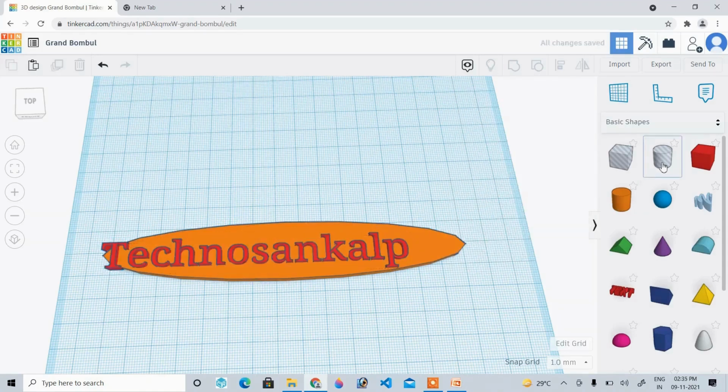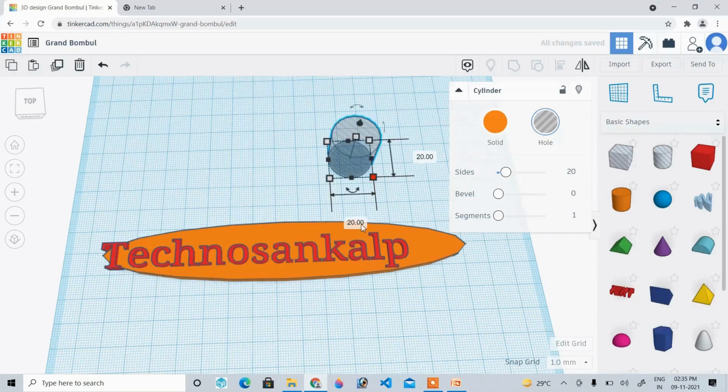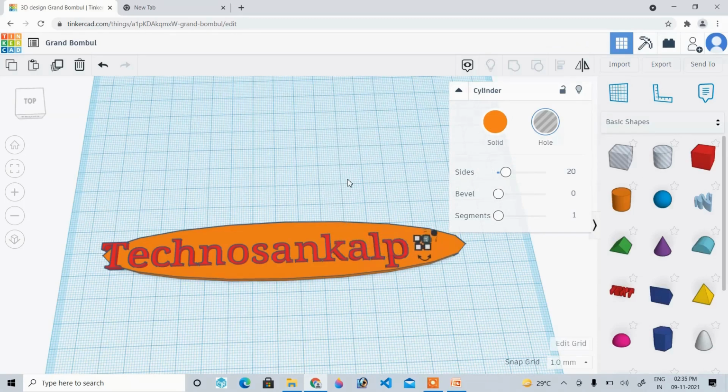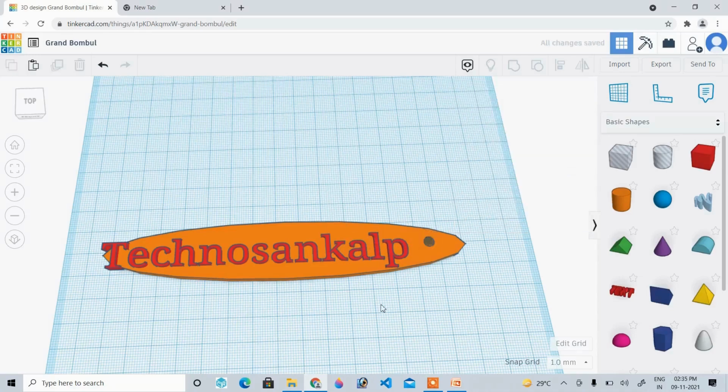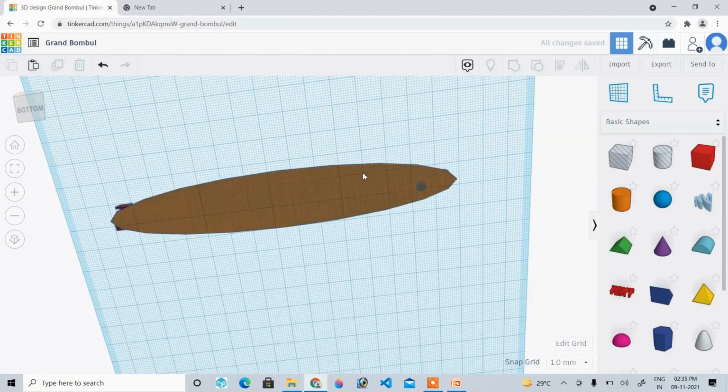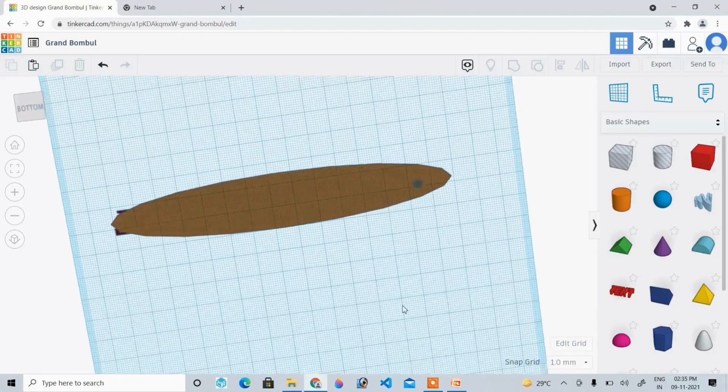What I have to do, I have to go to the hollow cylinder, select this. Again, change the dimensions. I'll make it a 4 by 4 hole, and the height will be 5 because the height of my surface is 5. So I make it 5, and I'll just fit it on the surface. So now from the bottom side also we can see there is a hole in the design, so that there will be a hollow where we can hang the keychain stand.